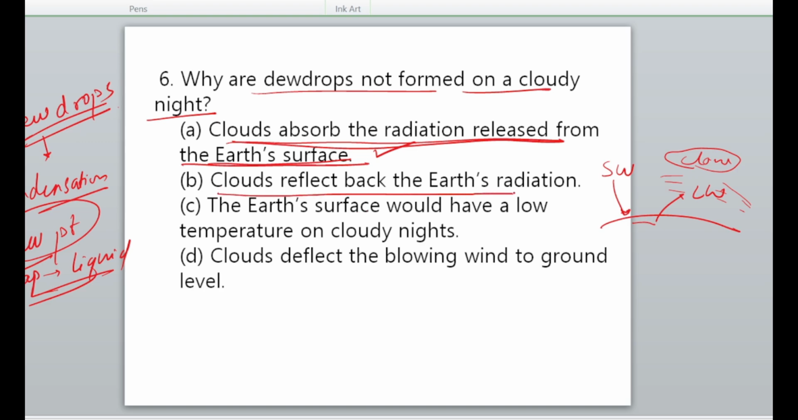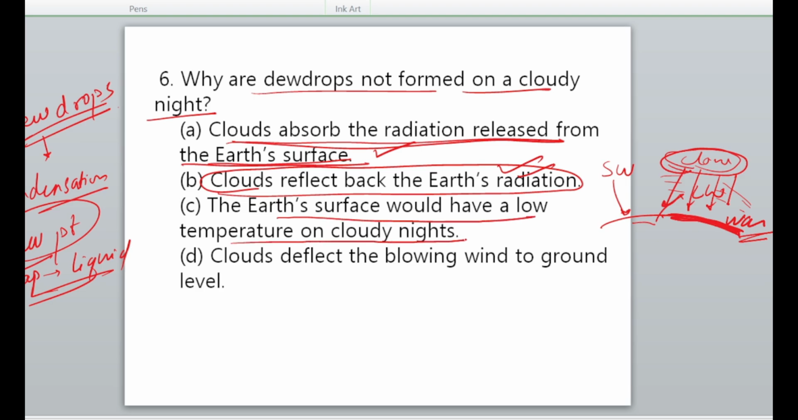Clouds reflect back the Earth's radiation. Again, when these clouds absorb, obviously they reflect back this radiation and make the surface warmer. So this is correct. Then, Earth's surface would have low temperature on cloudy nights. No, low temperature cannot happen if there are cloudy nights.